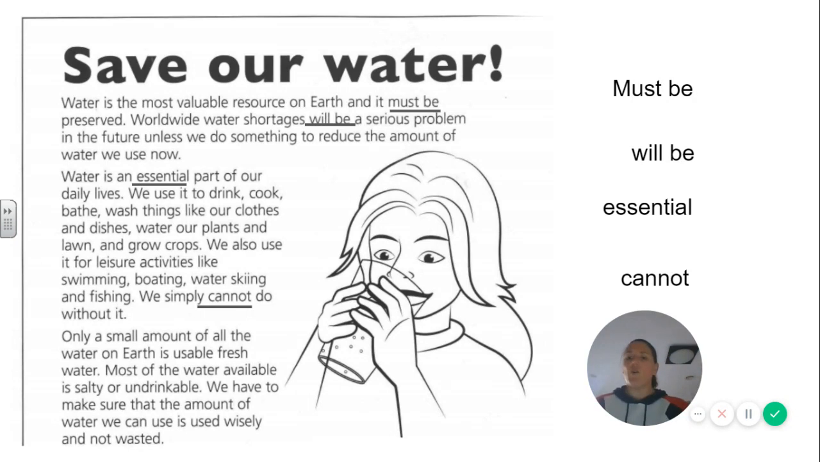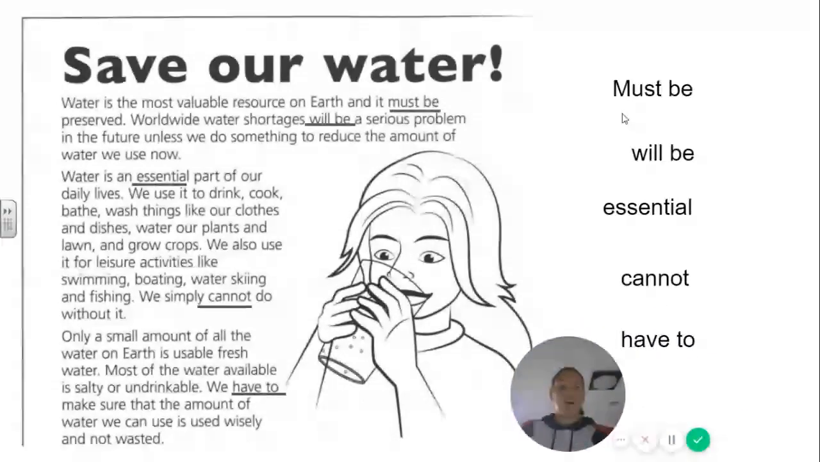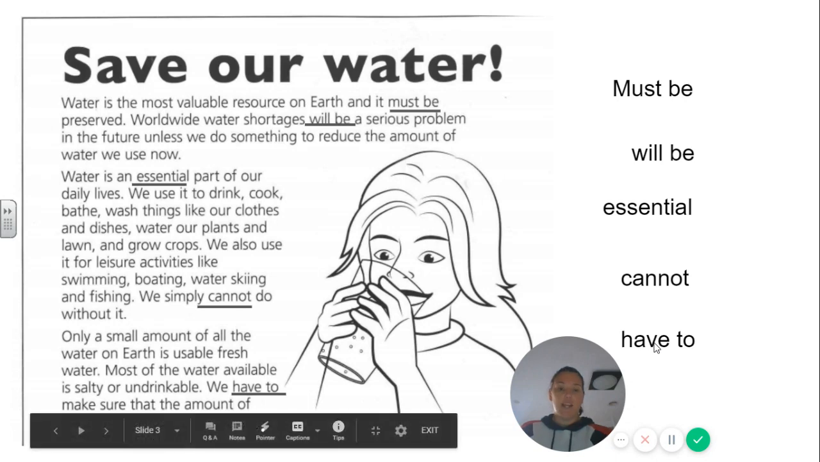Only a small amount of all the water on Earth is usable fresh water. Most of the water available is salty or undrinkable. We have to make sure that the amount of water we can use is used wisely and not wasted. You can see that I've got a list of the high modal words on the side of the page. Important because that's what you're going to be asked to do.